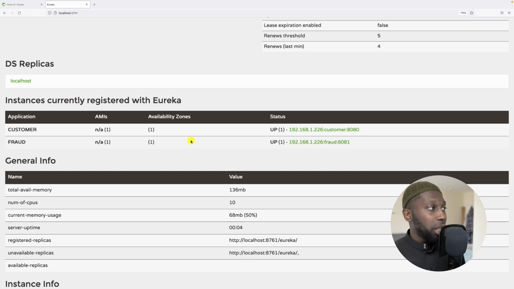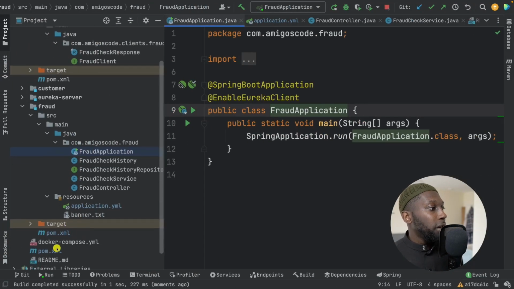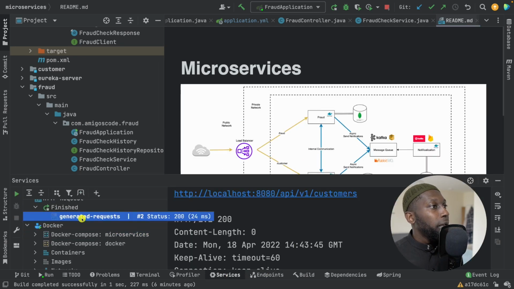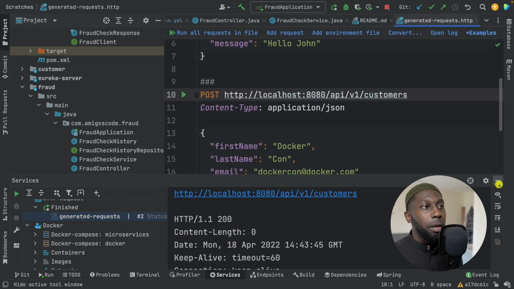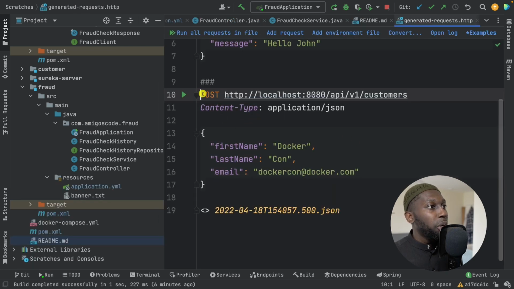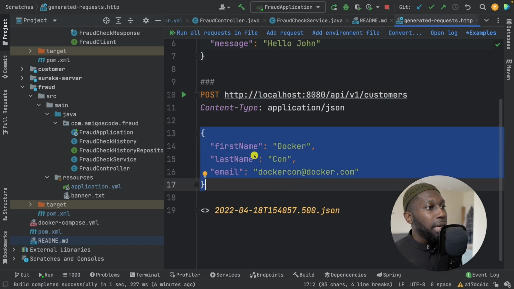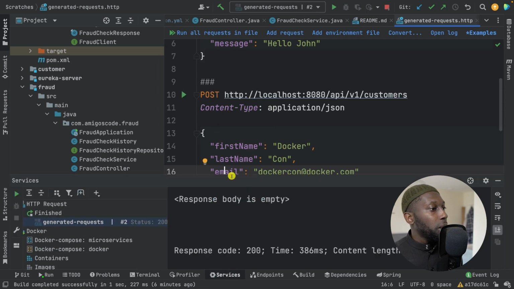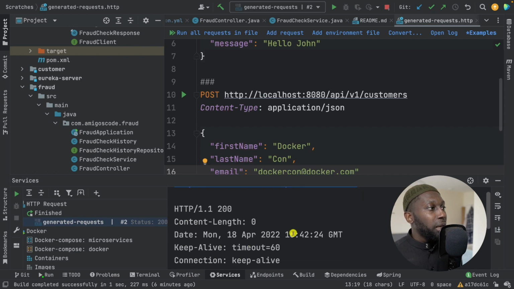Now, all we need to do is just send a request from, so in here, if I show you again, from customer to fraud. So in here, I'm going to use a REST client within IntelliJ, so services, and I already have this file in here, and this basically allows me to send a POST request to customer, and by sending this payload, so first name docker, last name con, email dockercon at docker.com, and if I send this request, you'll see that we have a 200 status code. So this is quite cool, which means that the request worked.